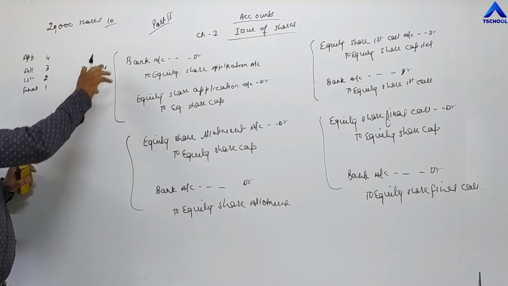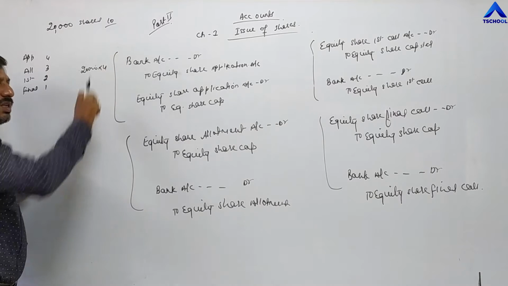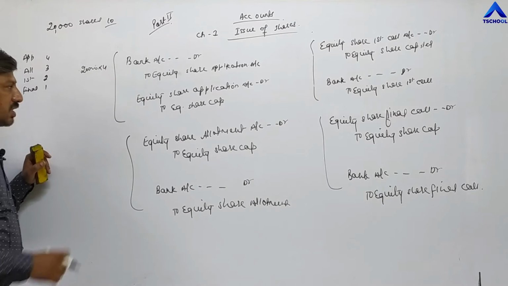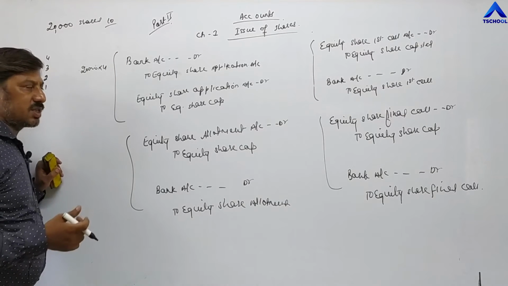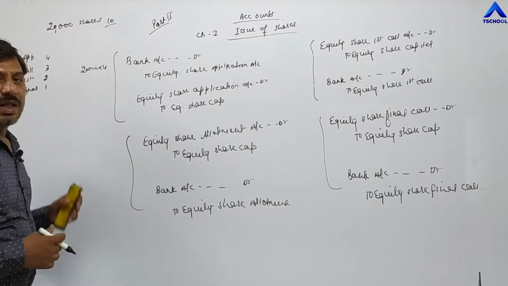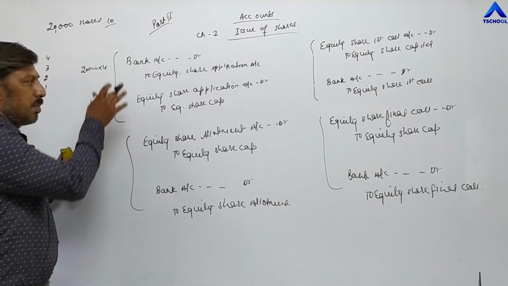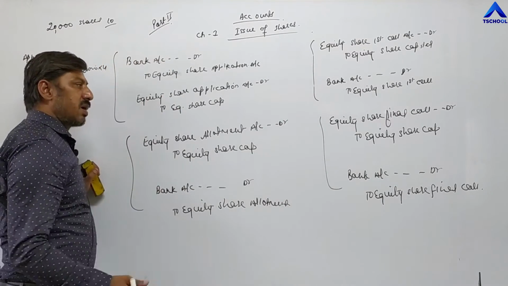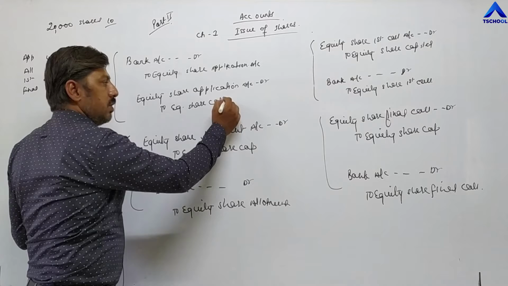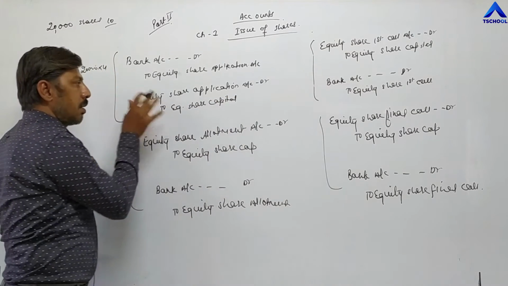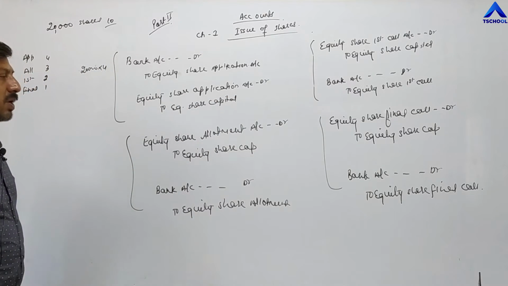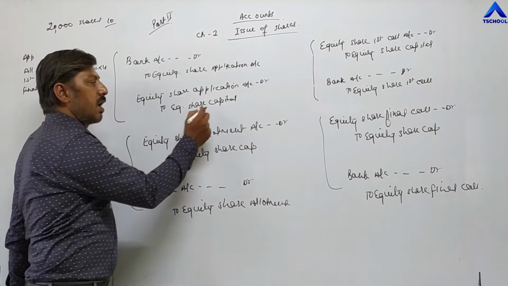Next entry after receiving applications: such applications are verified and scrutinized, and if the company is satisfied, they allot shares to different investors. So money will be transferred to their account. Their capital account will be opened, and the application amount will be transferred to their capital account.